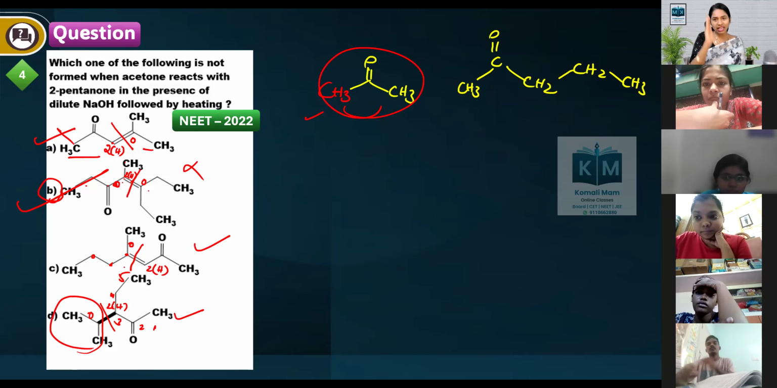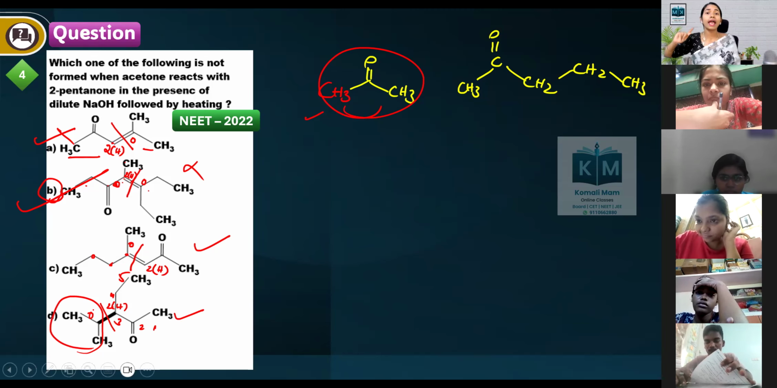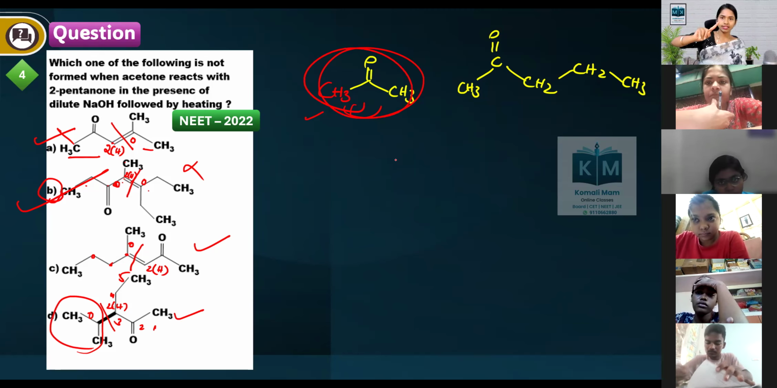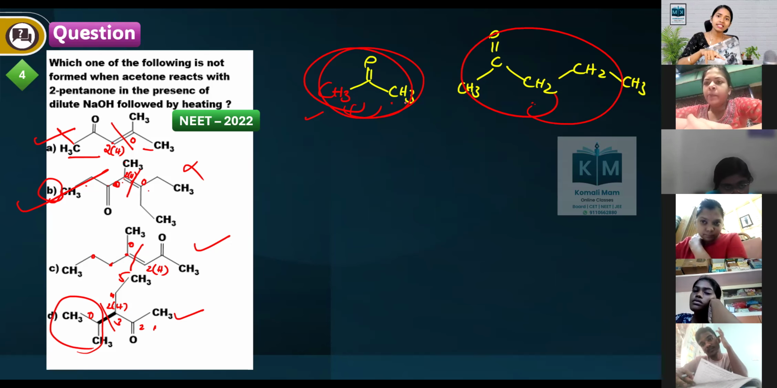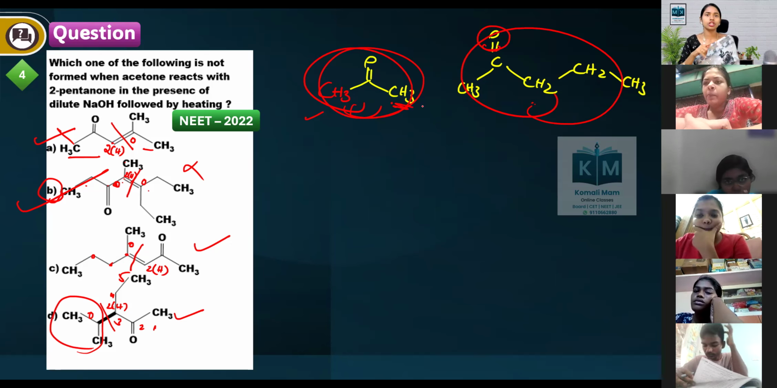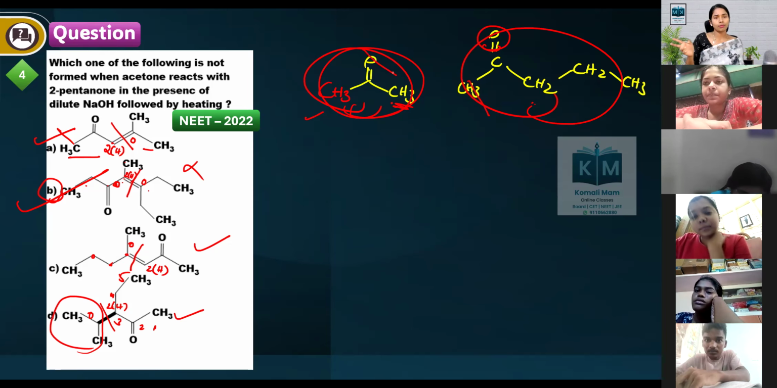You are breaking a bond and checking one side oxygen, one side hydrogens, and checking the product. Actually, how will the products form? Acetone reacts with acetone, self condensation, one product, and this will react with 2-pentanone, one product. This hydrogen you remove, this oxygen you remove, one product; this hydrogen you remove, this oxygen you remove, one product. Total 4 products are possible. What is the easiest way to do it? Break a bond, put oxygens and hydrogens, check it out.